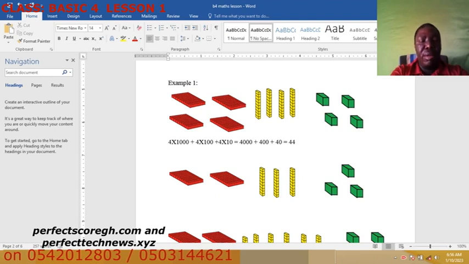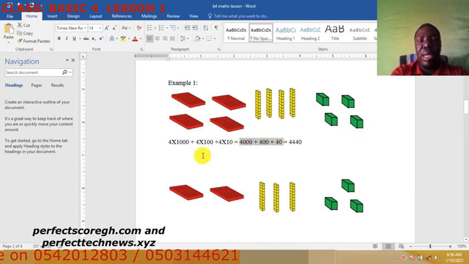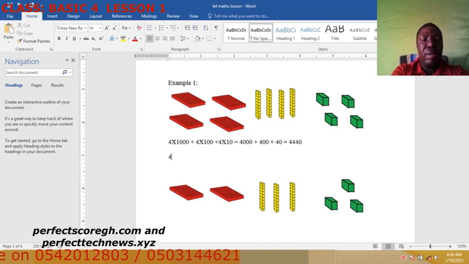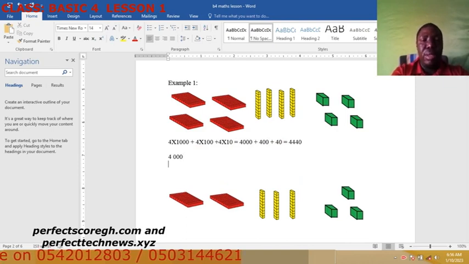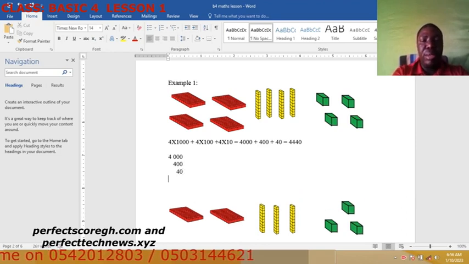So at the end of the day, the final answer is 4400 and 40. Now if you can't do it in this form and you want a simpler way, after multiplying and getting this one, you can also write it in this form: 4000, then you just start adding. Look at the number 400. How many digits are in 400? It has 3 digits, so the third digit we have 4 here, 00, right? Then move on to 40. Look for the second digit, which is the tens column, so 4 and 0. With this one it becomes very simple.